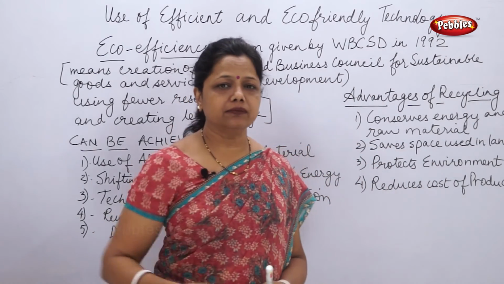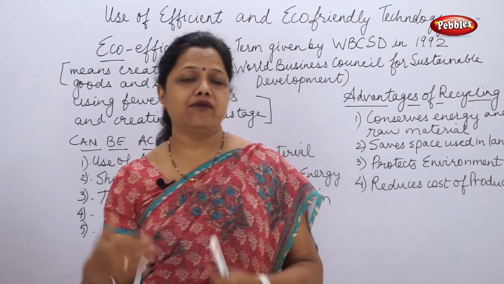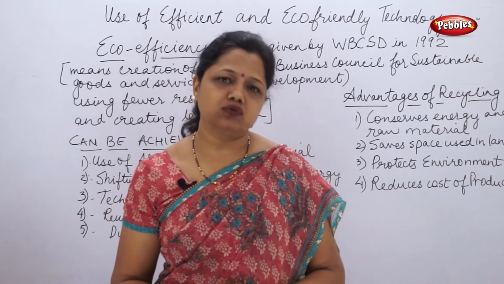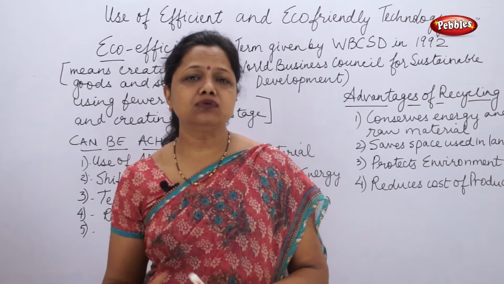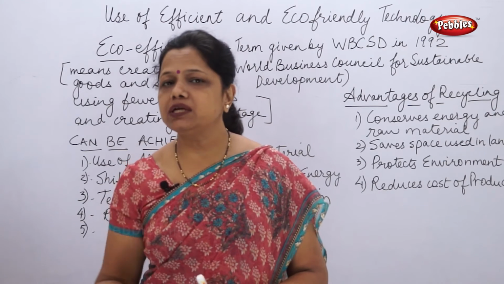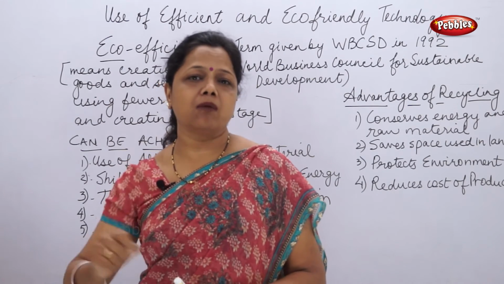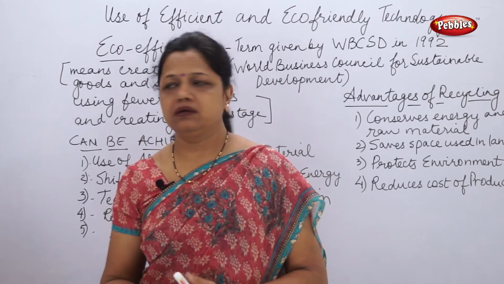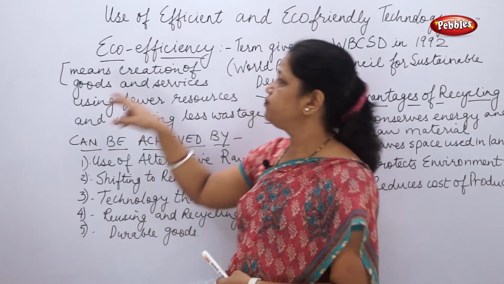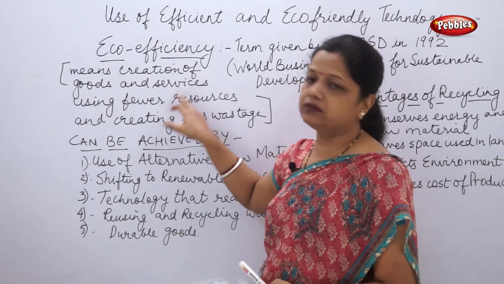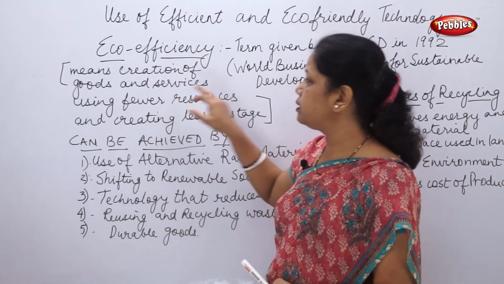They coined this term to tell us how efficiently we can make use of some of the fuels which are present on this earth, or how efficiently we can use the environmental raw materials which are present for us. Eco-efficiency actually means the creation of goods and services using fewer resources.